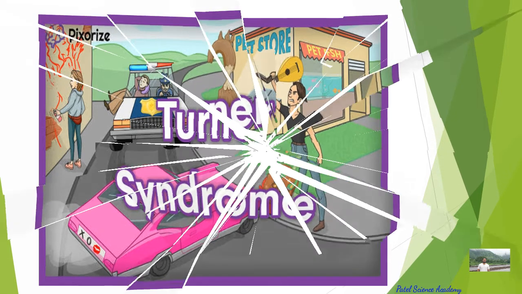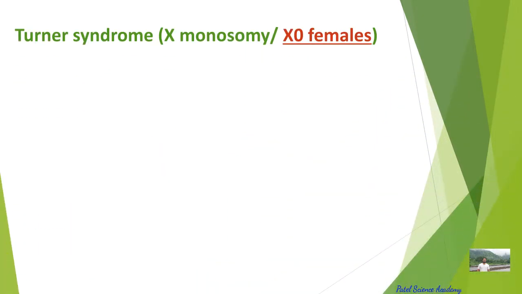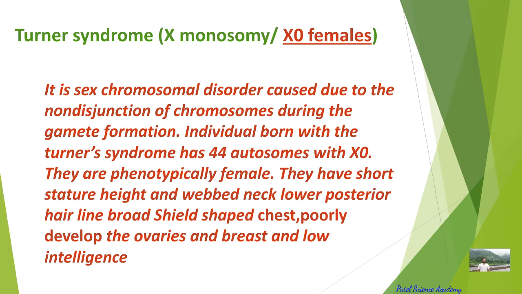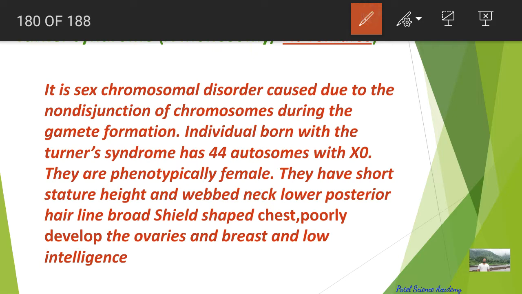And Turner syndrome is all about that monosomy. So Turner syndrome means X chromosome monosomy, or XO females. O means only one X chromosome is there. So it is a sex chromosomal disorder caused due to non-disjunction of the chromosomes during gamete formation, and individuals born with Turner syndrome have 44 autosomes and only one sex chromosome, that is XO. So 44 plus 1 X is equal to only 45 chromosomes.